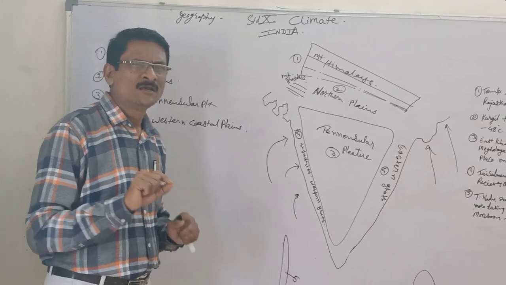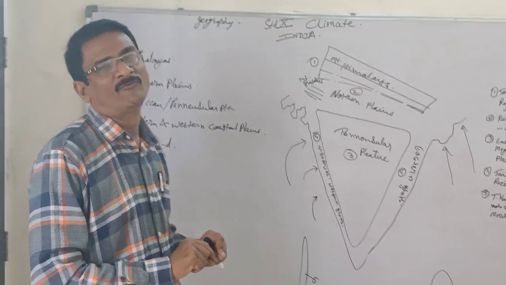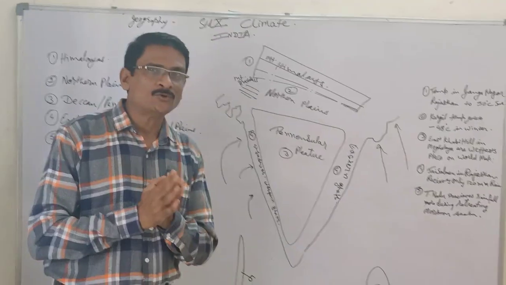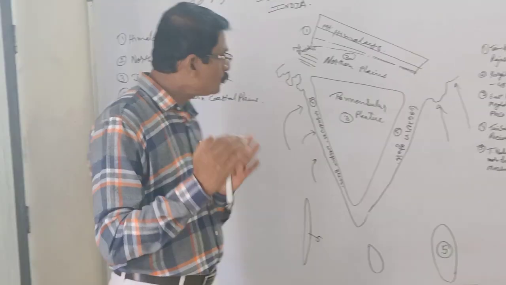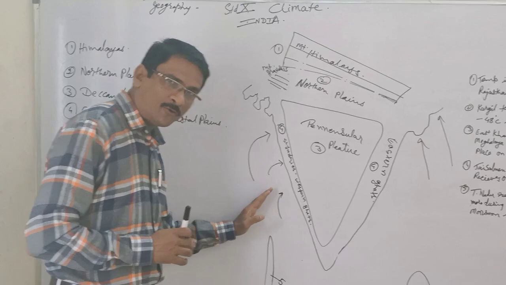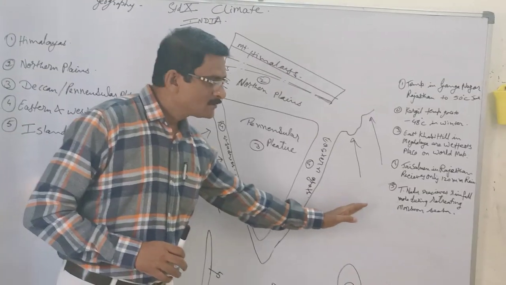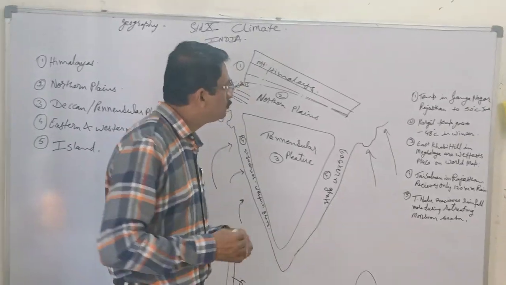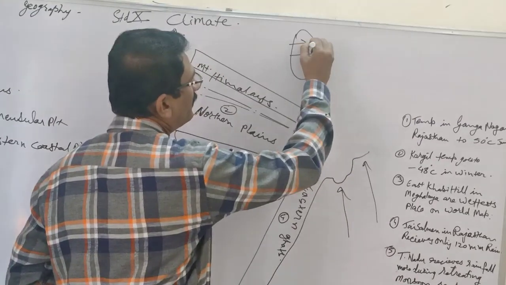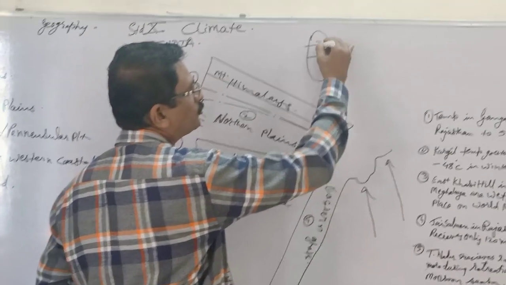Try to understand this. The only place in the world, the only geographical area of the world, having monsoon type of climate. India receives monsoon winds from 2 sides. This is the area we call southwest, and here southeast. Geographically speaking, on the globe map, India is something like this, and the winds coming from here are like this and also this.